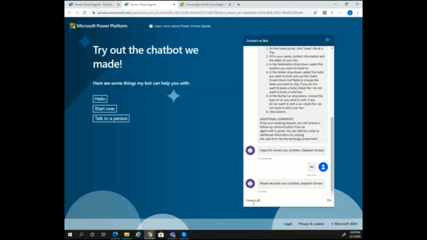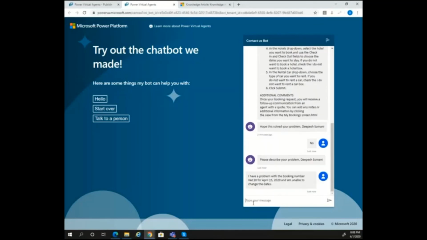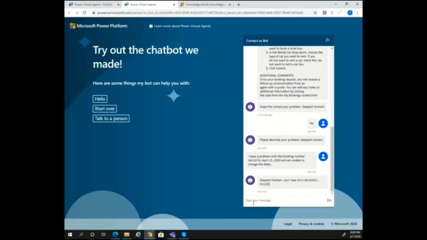I have a problem with the booking, booking number XA110 for April 15, 2020, and I am unable to change the dates, right? That's it. So I've given a problem statement over here. In the next ping, what this bot is now going to do is integrate this into my customer engagement application. And you can see that my case ID is available for my reference over here.